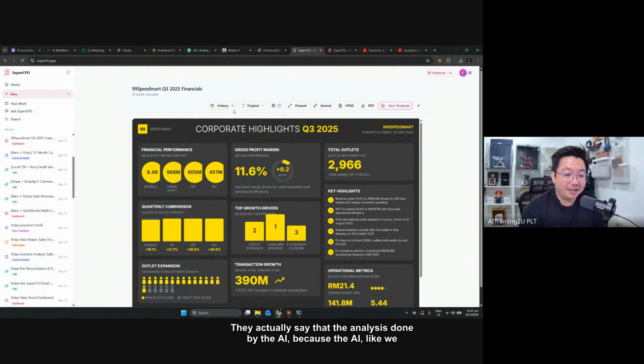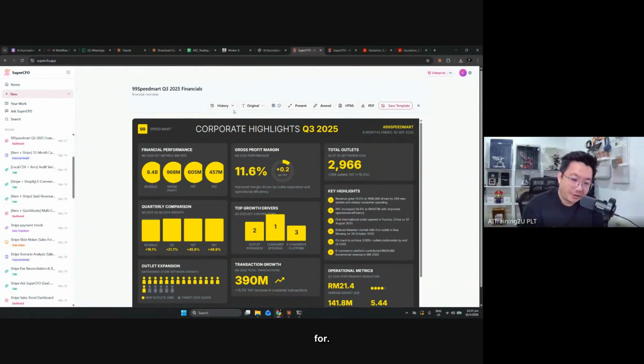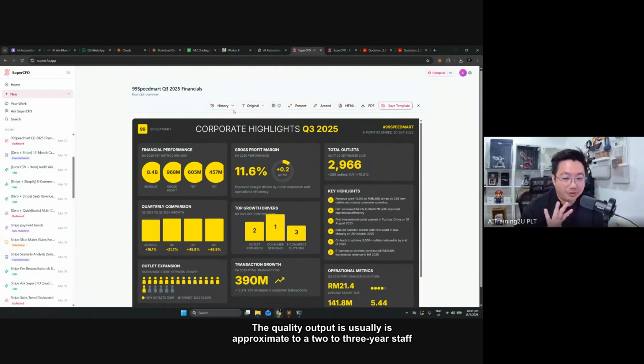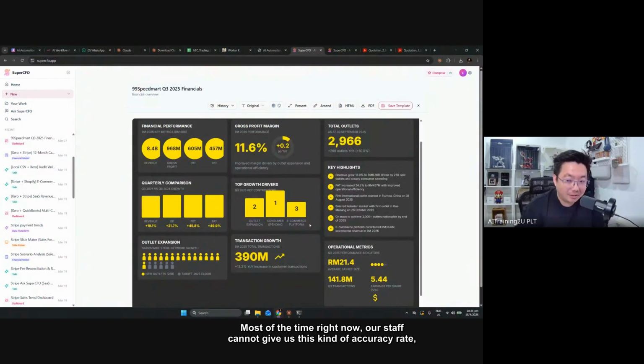They actually say that the analysis done by the AI, like we understand just now, now I'm creating the audit query. I'm an auditor. I know what things to ask, what things to look out for. The quality of output is usually approximate to a 2 to 3 year staff in your company. And most importantly, just now I mentioned the accuracy is 85% to 90%, right? Most of the time right now, our staff cannot give us this kind of accuracy rate. And not to mention the turnaround time.